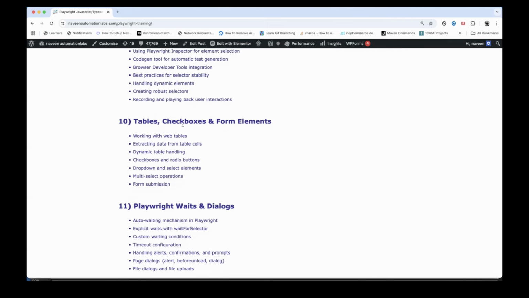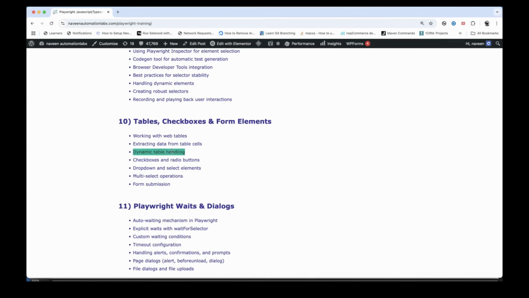Let's see, forms, checkboxes, tables on a particular page, how to work with the web tables, how to extract the data from the tables, dynamic table or static table. Let's say you're going to cricinfo.com and the India-Australia match is going on and the batsman is playing. So this is dynamic data, right? Every 1 minute, the data is getting changed. Number of balls, number of runs are getting changed. So how to handle those dynamic web tables, checkboxes and the radio buttons within the web table. This is also very complex.